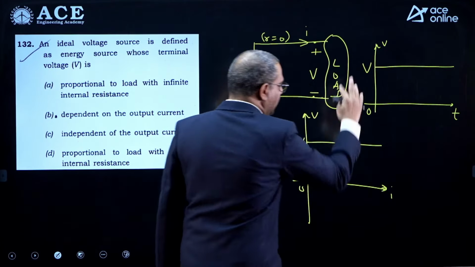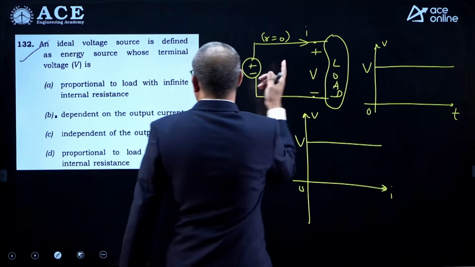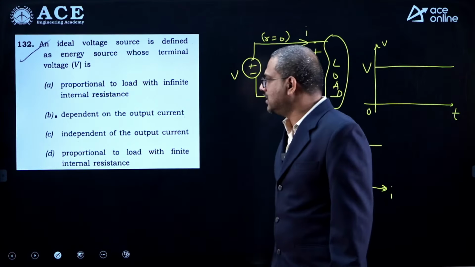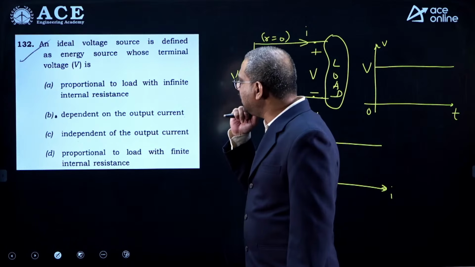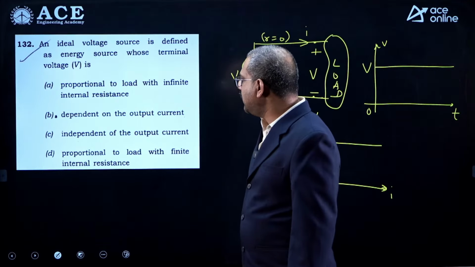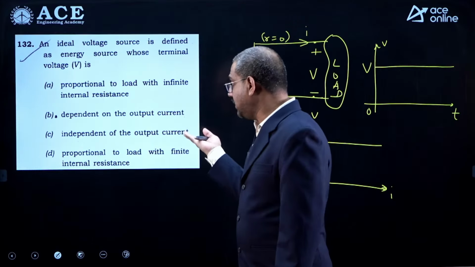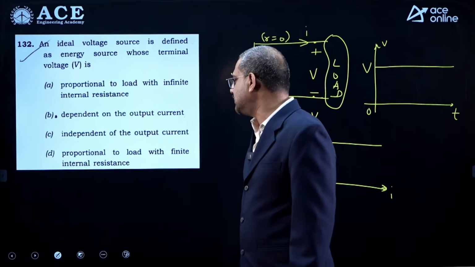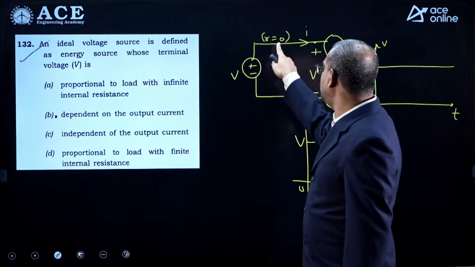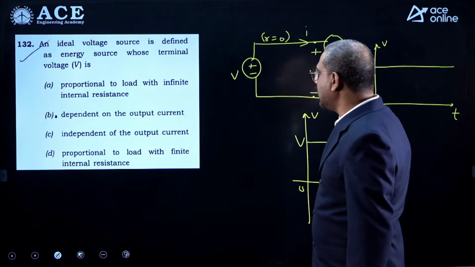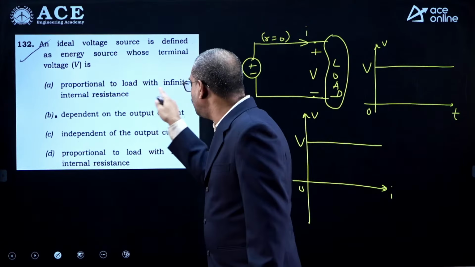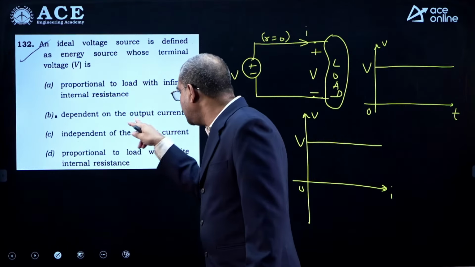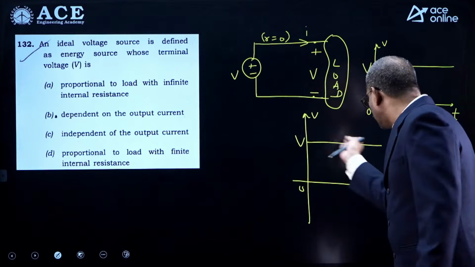So now let us see dynamic and static and the equivalent. Ideal voltage source is defined as an energy source whose terminal voltage is: proportional to load with infinite internal resistance, no. Independent of output current, dependent on output current, never. See, first of all, ideal voltage source internal resistance is 0. Proportional to load with infinite internal resistance, no, that would be a current source, where we would have said parallel. Dependent on output current, no. Whatever may be the current, voltage should always be constant.